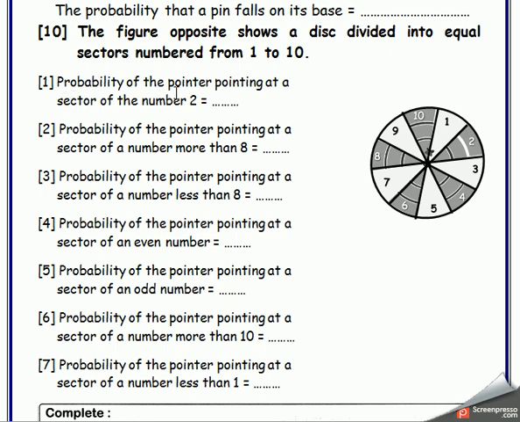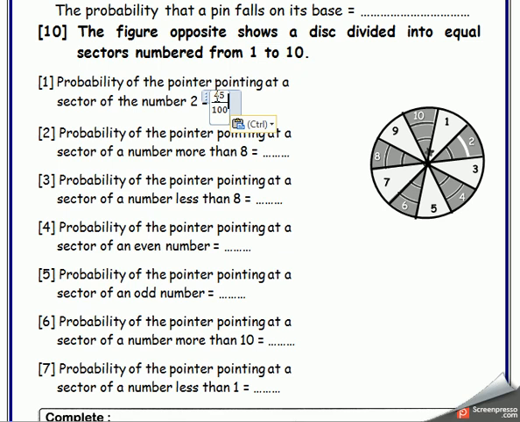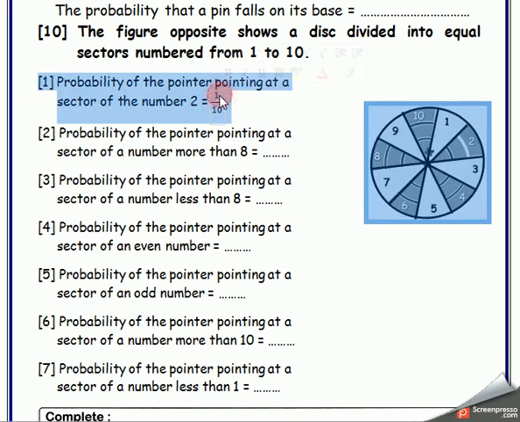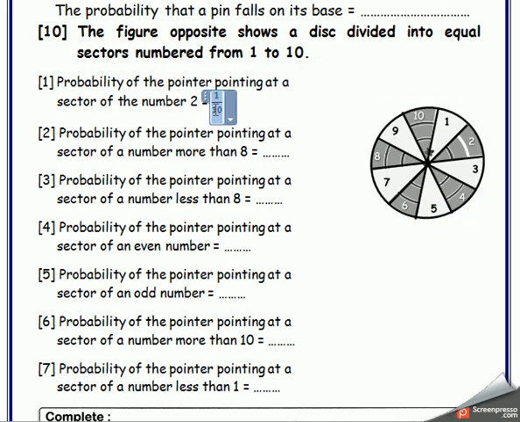The probability of the pointer pointing at the sector of number 2. Okay, number 2. Is it one number or two numbers? It is one number, mister. So the answer will be 1 over what? How many sectors do I have? I have 10. So the answer will be 1 over 10.